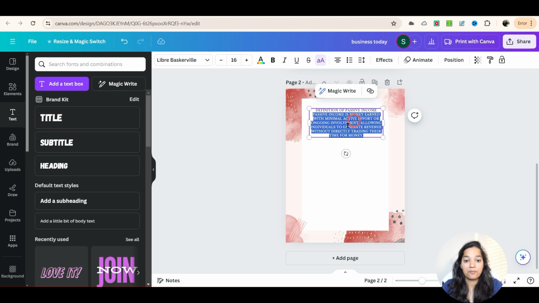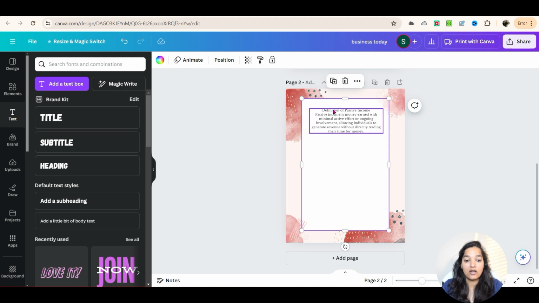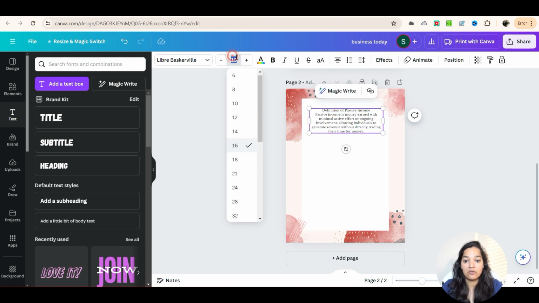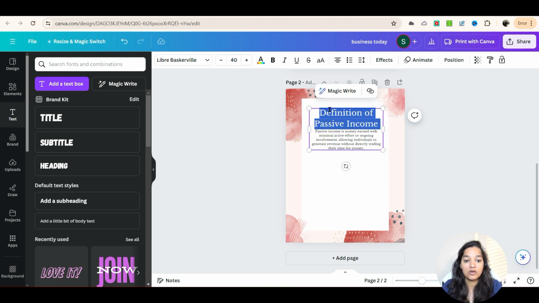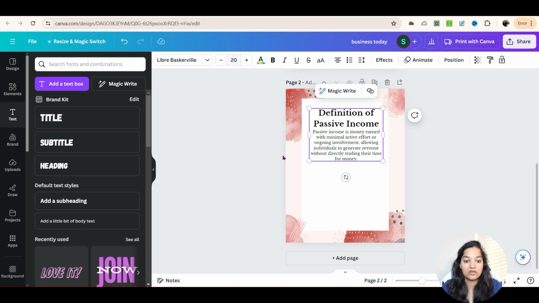So you got an idea. Now this is changed to all caps. You can use this uppercase or lowercase, and this is your first content that you have written. Now over here, definition of passive income, I want to change it to, let's say, 40, and you want to bold it. You can use bold here, and then similarly if you want to change this to, let's say, 20, this is how it will look like.